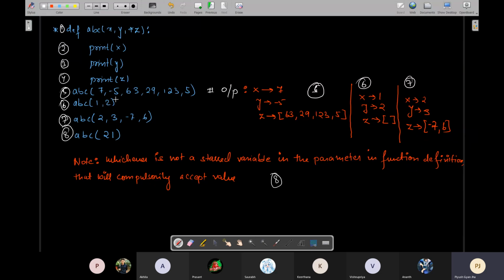If you leave for this, this will become empty list. But whichever is not starred, for those two you have to compulsorily provide value. So here x will get 21. But what about y? चलो ठीक है, z empty list बन जाएगा. But what about y? What will y get? ठीक है. So 8 will be error.